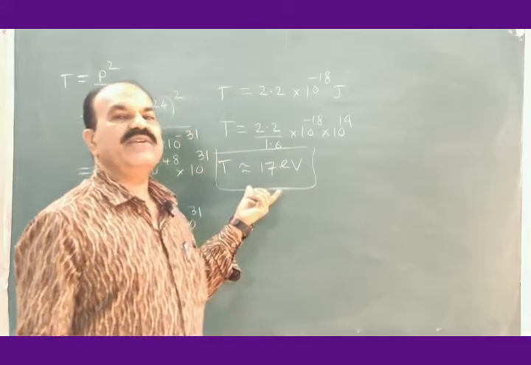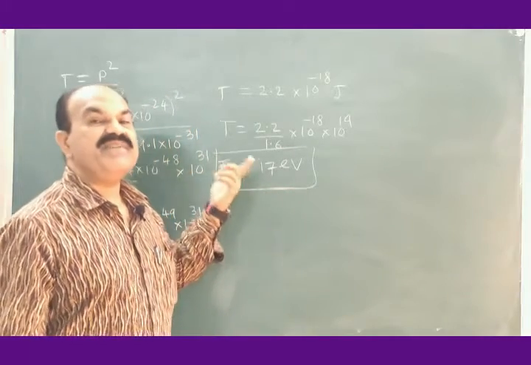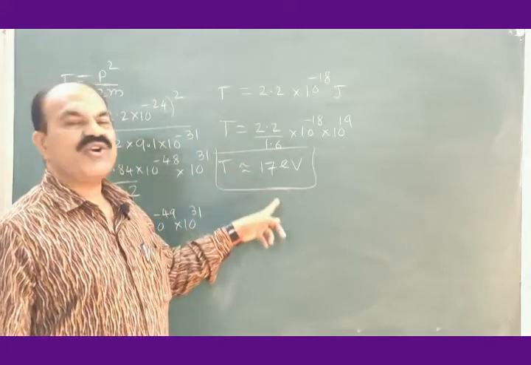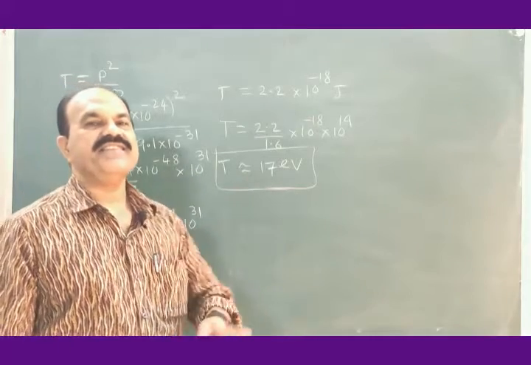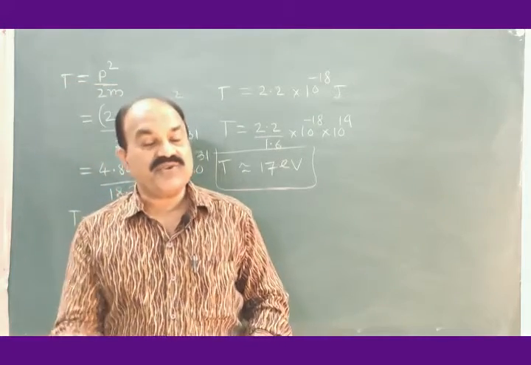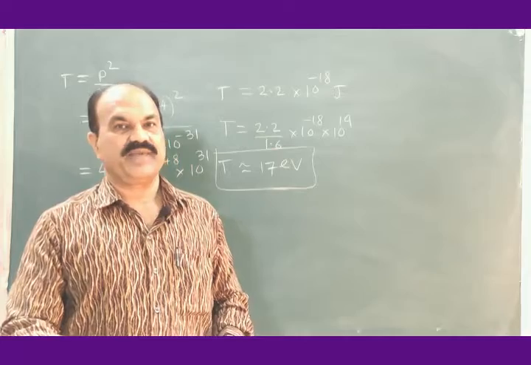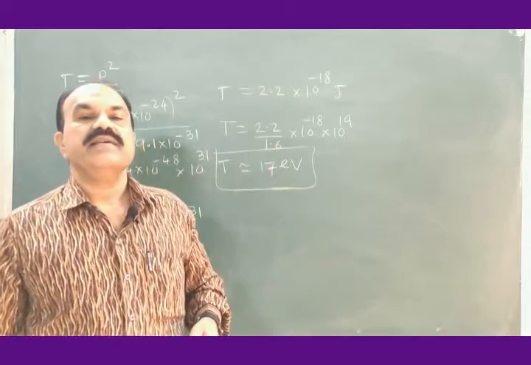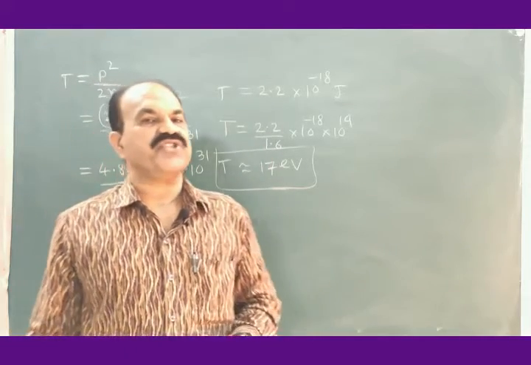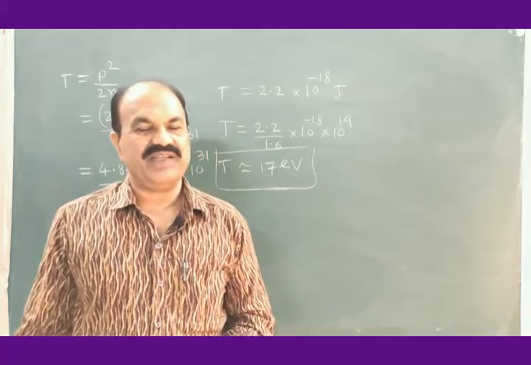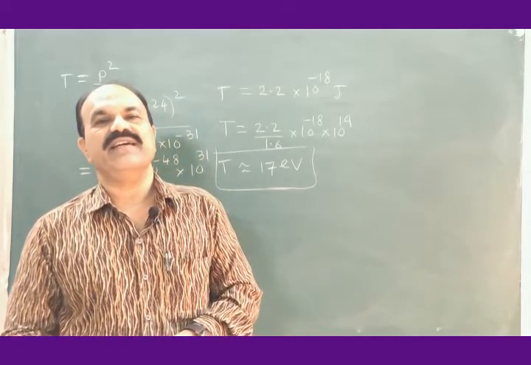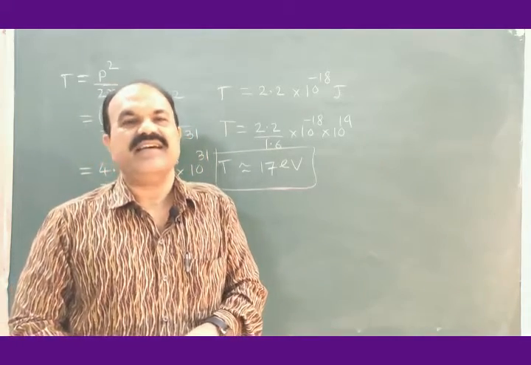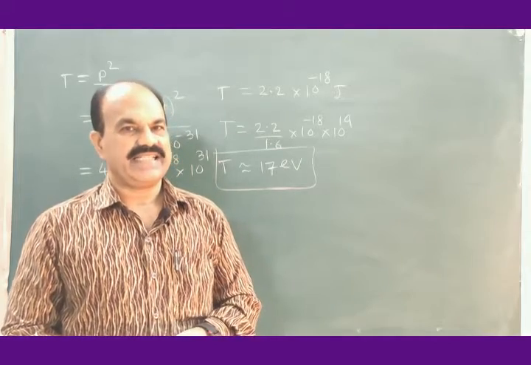An electron can have this amount of kinetic energy. It means that electrons can lie inside the atom, outside the nucleus. This is the second application of the uncertainty principle, kinetic energy of an electron lying inside a hydrogen atom.